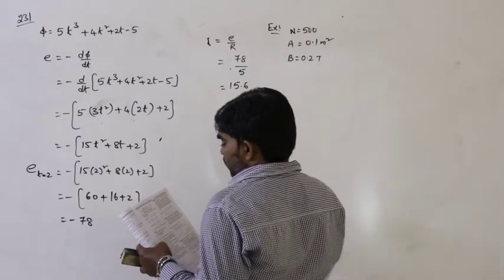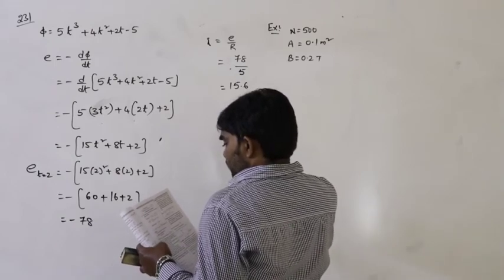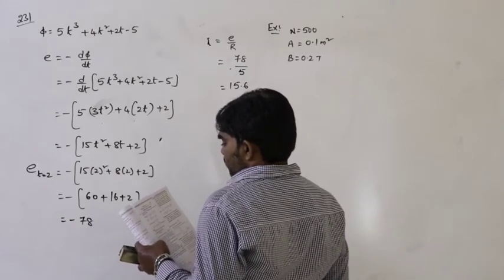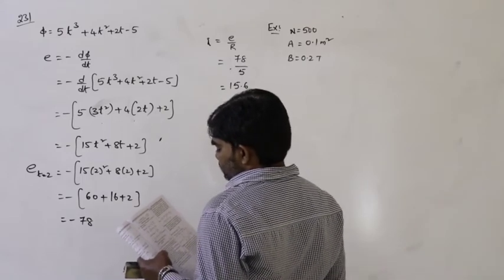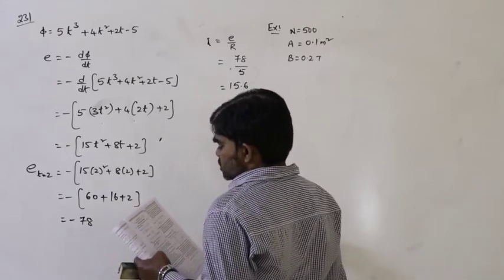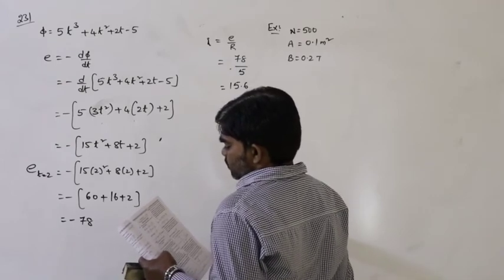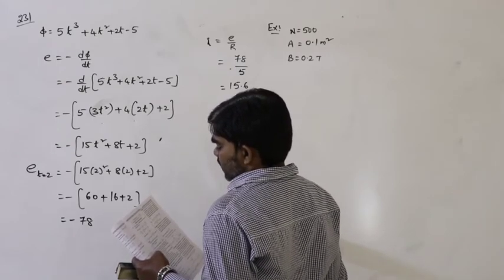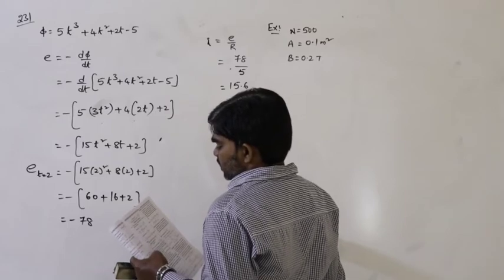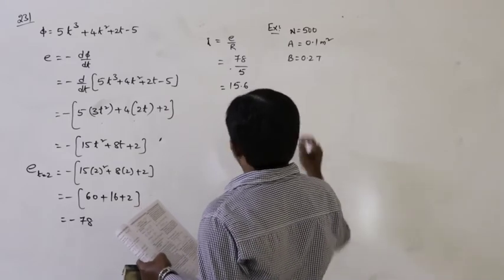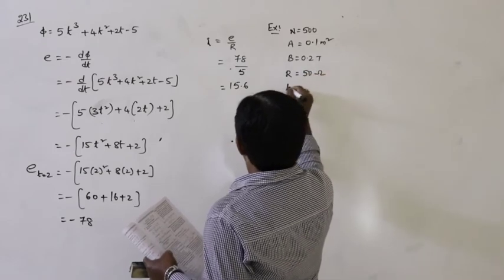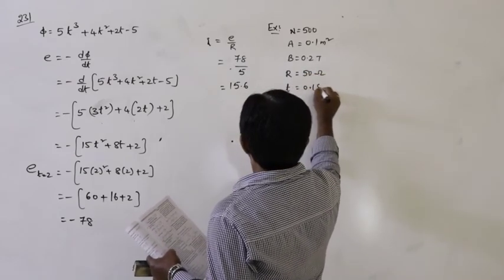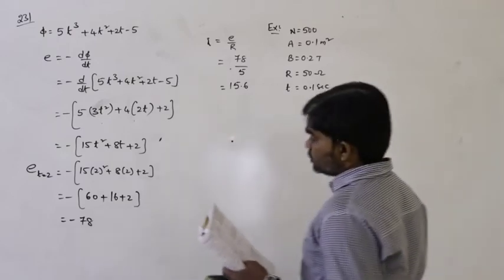And rotated by 180 degrees about a diameter perpendicular to the field in 0.1 second. How much charge will pass when the coil is connected to a galvanometer with a combined resistance of 50 ohms? Resistance is given as 50 ohms and time is given as 0.1 second. Now we have to calculate charge.